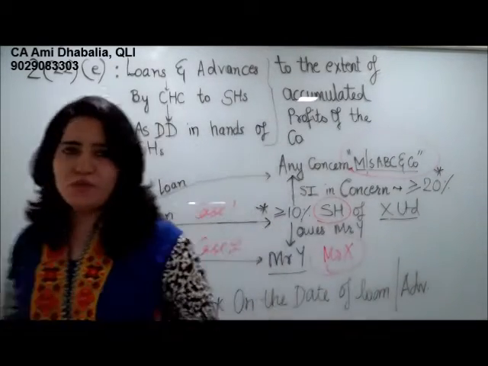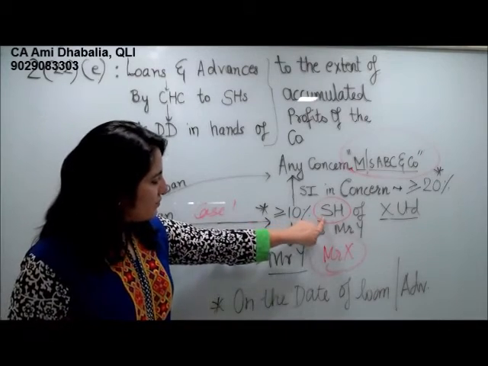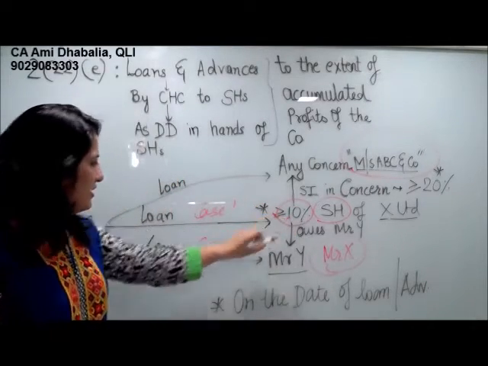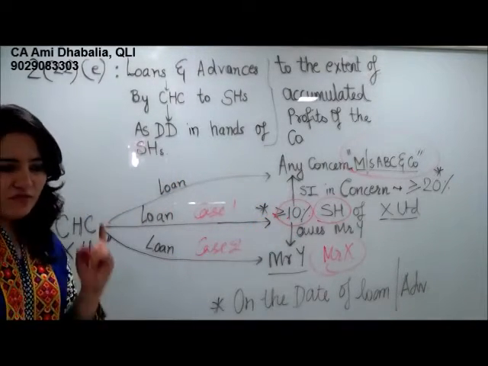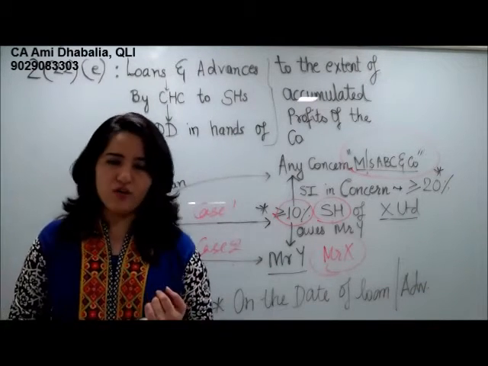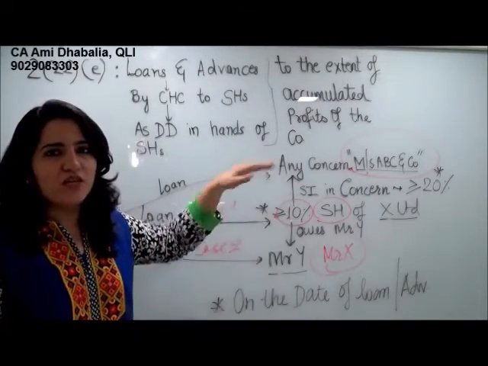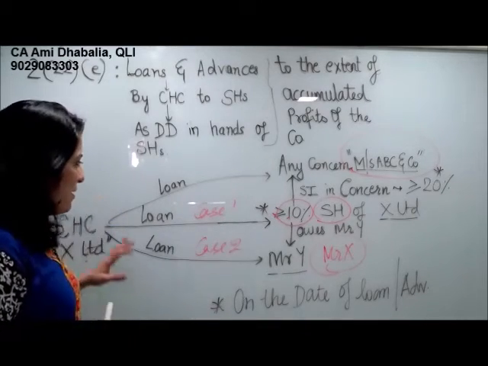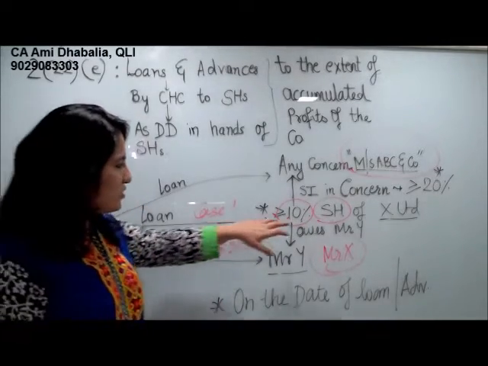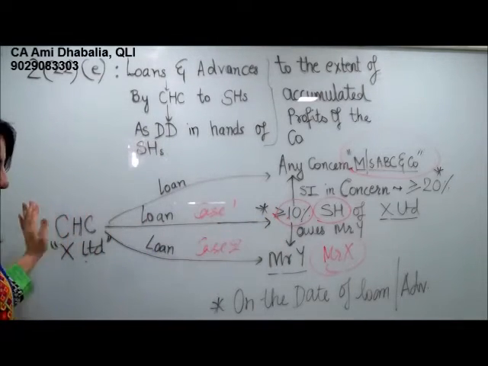Now, one very important point, for all these three cases to happen, the shareholder has to hold greater than or equal to 10% voting rights in X Limited. So that is the first and foremost condition. So what we understood is the company can either give loan to the shareholder or to his creditor or to any other concern in which the shareholder holds substantial interest. This will happen only when the shareholder holds greater than or equal to 10% voting rights in this private company.